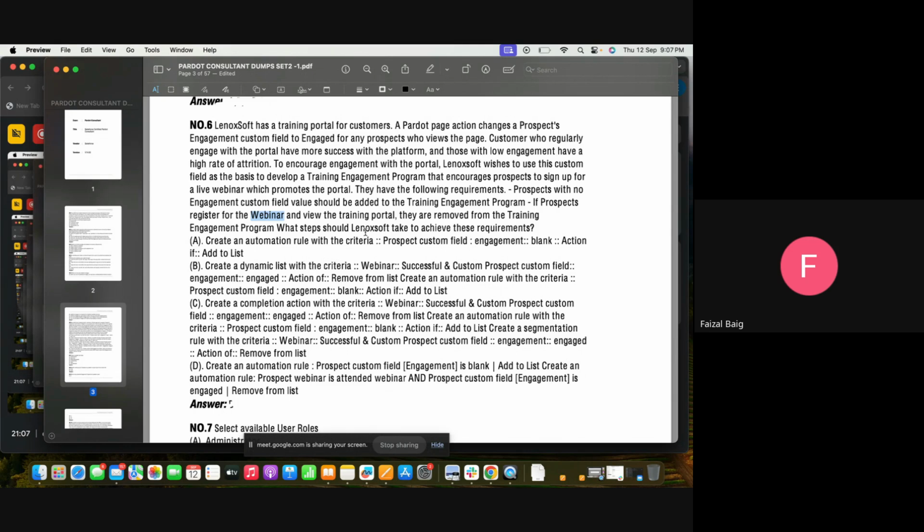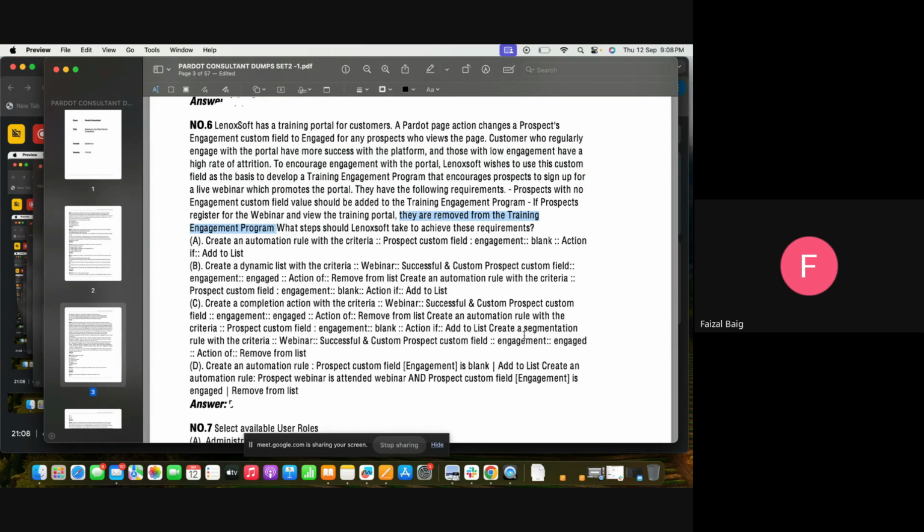What steps should Lenosoft take to achieve this requirement? So it states that the prospect who views this page should be added to something and removed from the training engagement program.